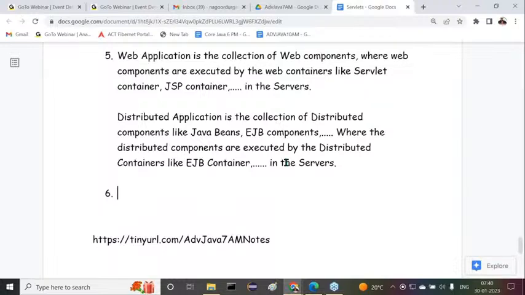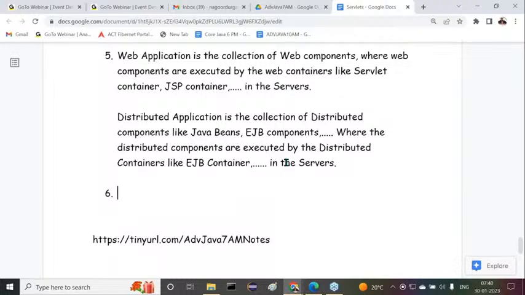The simple conclusion, in a single line: web applications don't require middleware services completely, but distributed applications require middleware services completely. So to run web applications, web servers are sufficient.